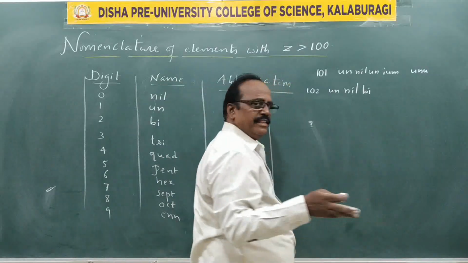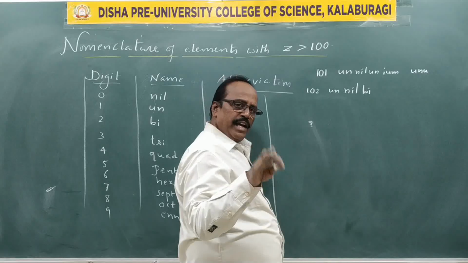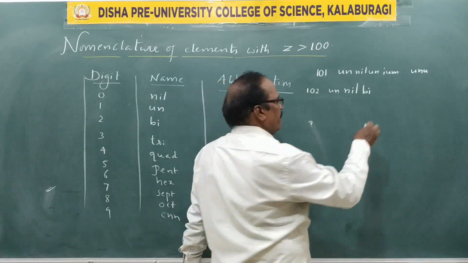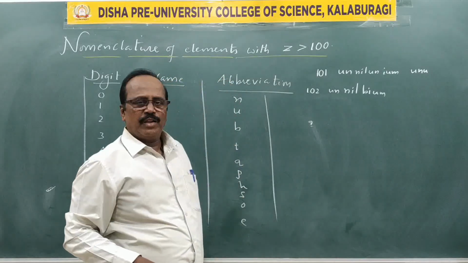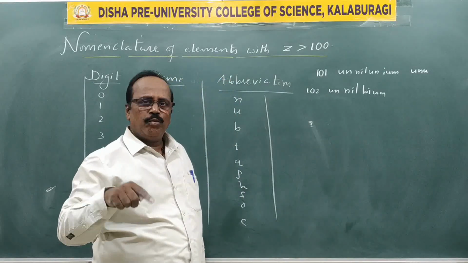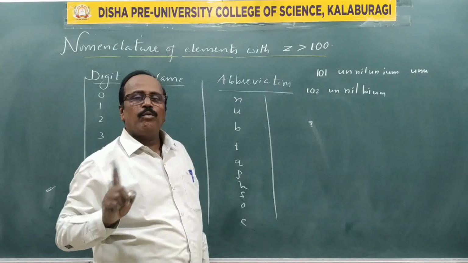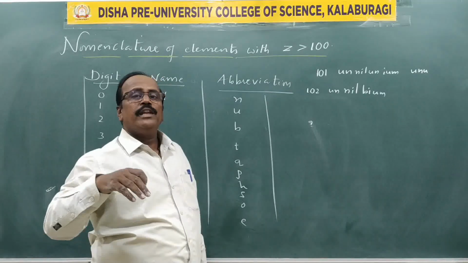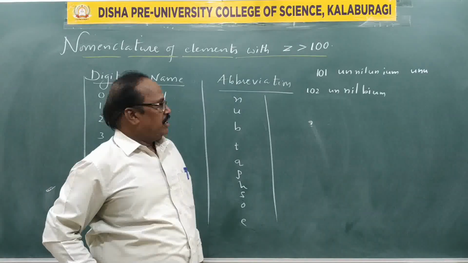If there is no i at the last, put ium. If an i is already present, use um. We read it as unnilbium, 101 unnilunium, unnilbium, unniltrium, unnilquadium, unnilpentium. Likewise, we should give this nomenclature.